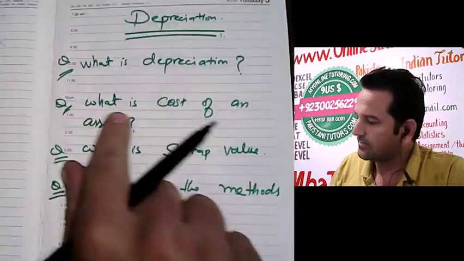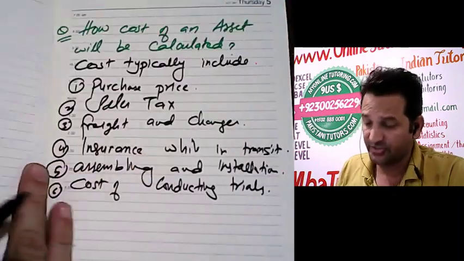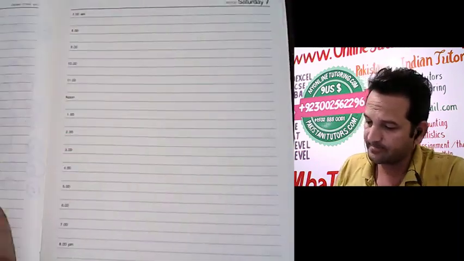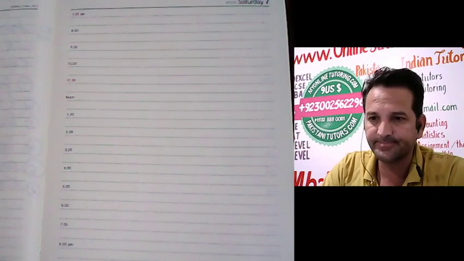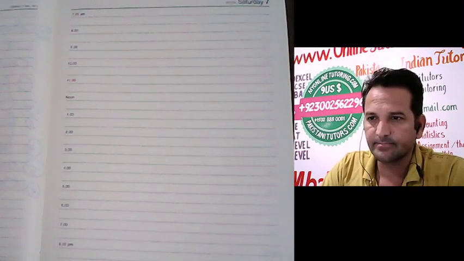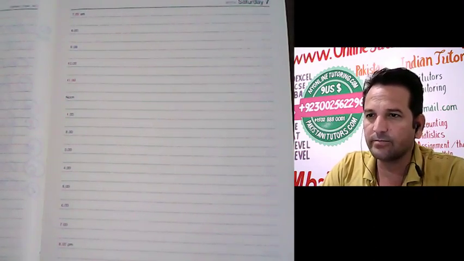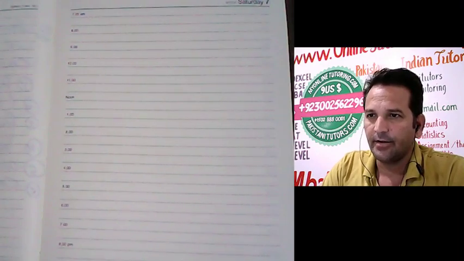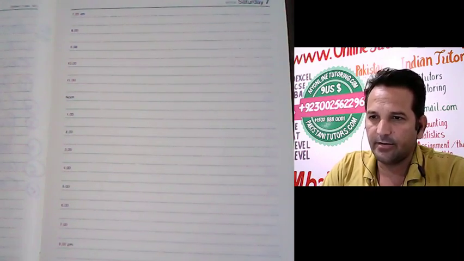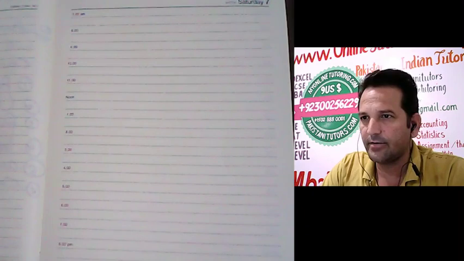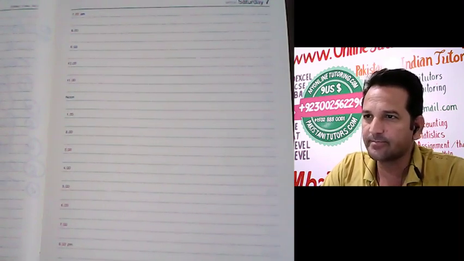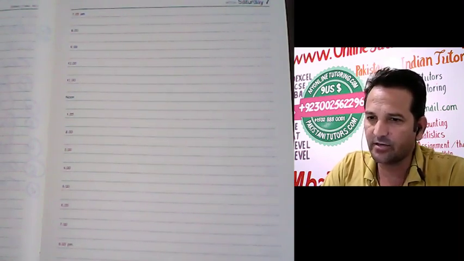Now, what is depreciation? Now we have to think about depreciation.